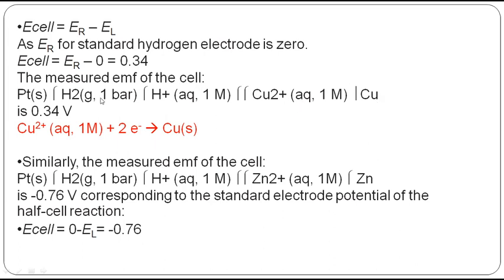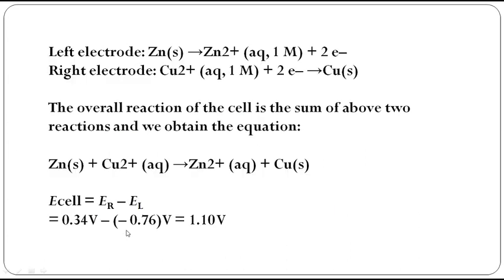Okay, so to represent a cell in symbols, this is how they used to write. So these 2 slashes you can think of as a salt bridge. Okay, you have a salt bridge in between platinum and copper. So platinum and zinc means a different case. Got it? So why do you need a reference electrode? Now you understood.